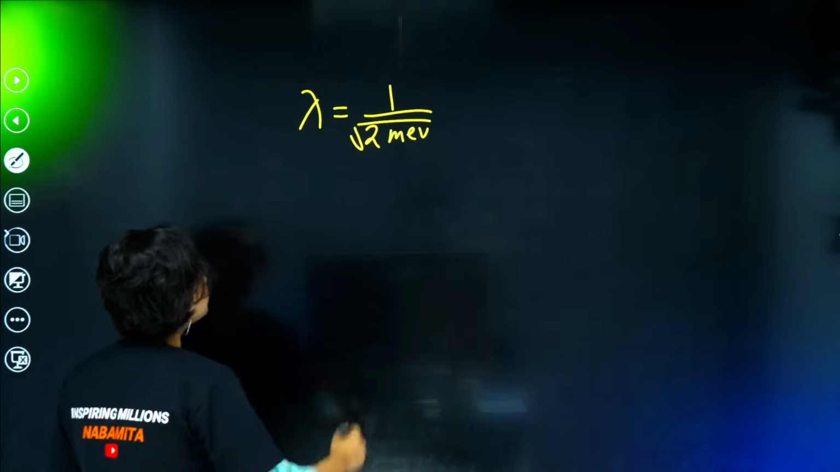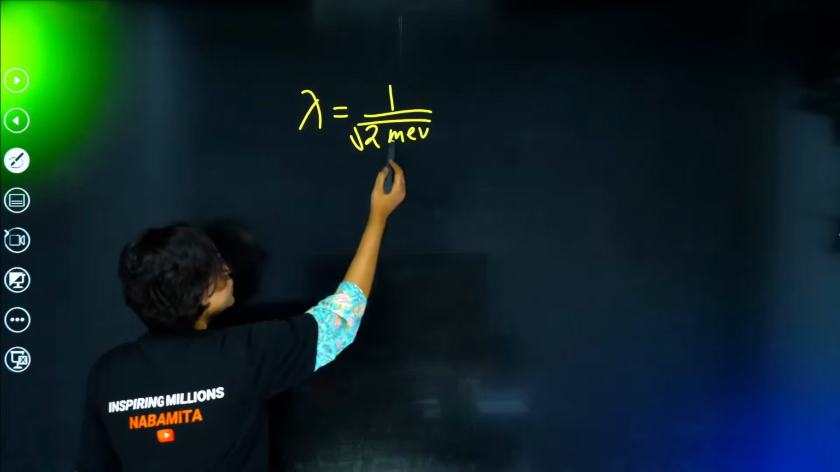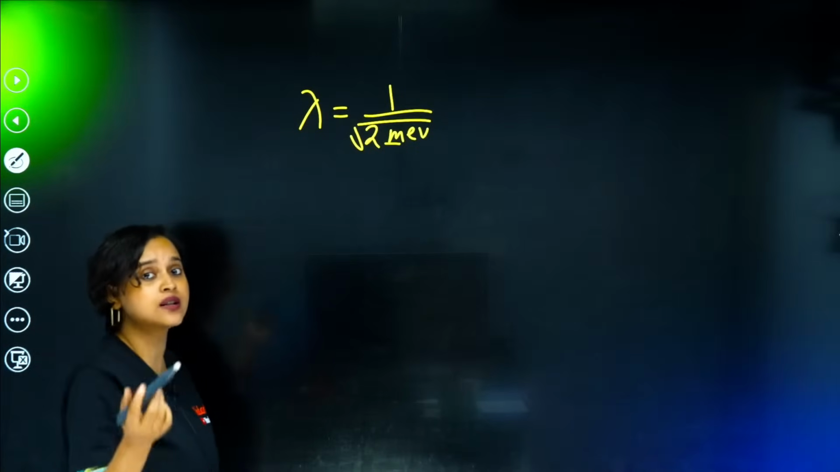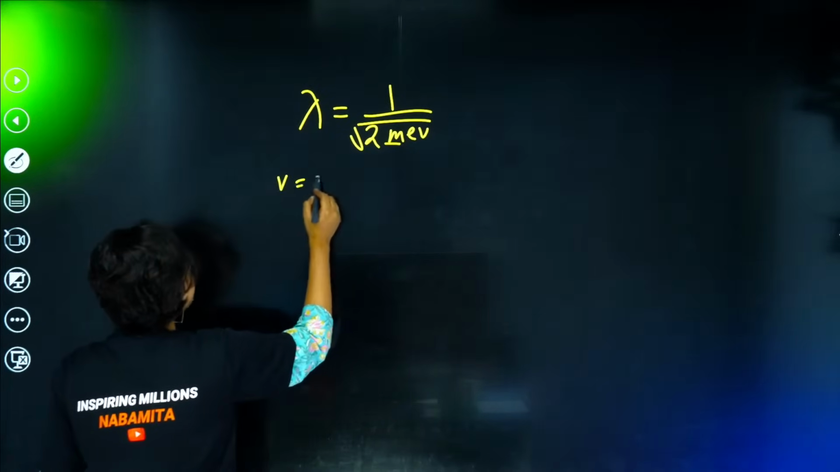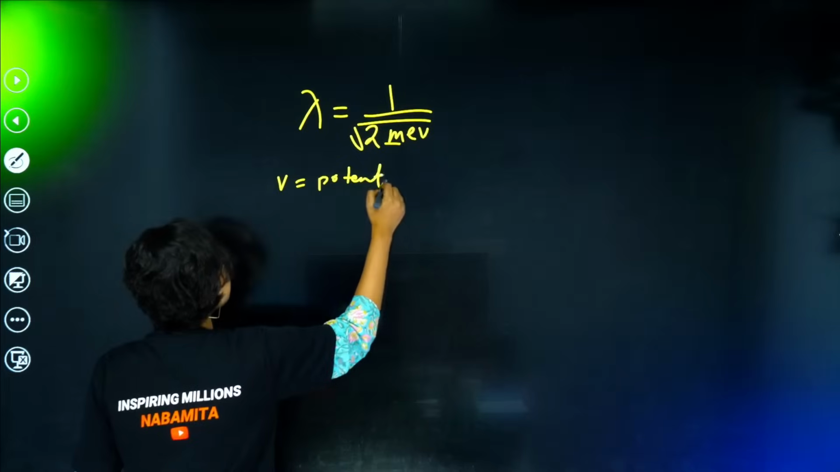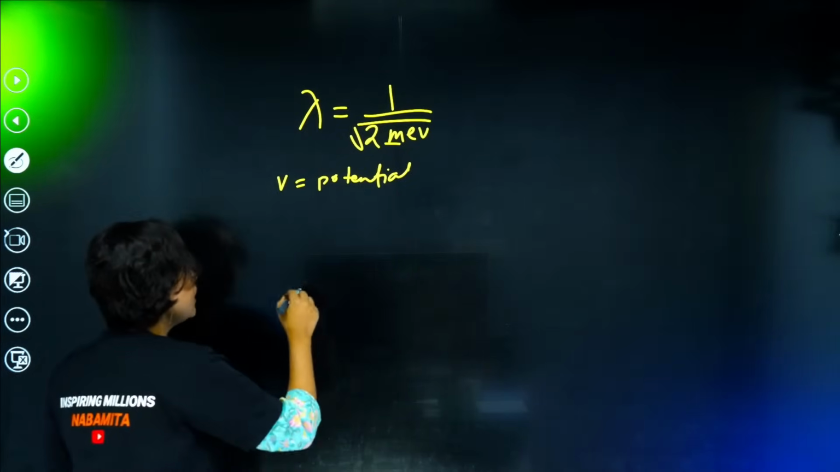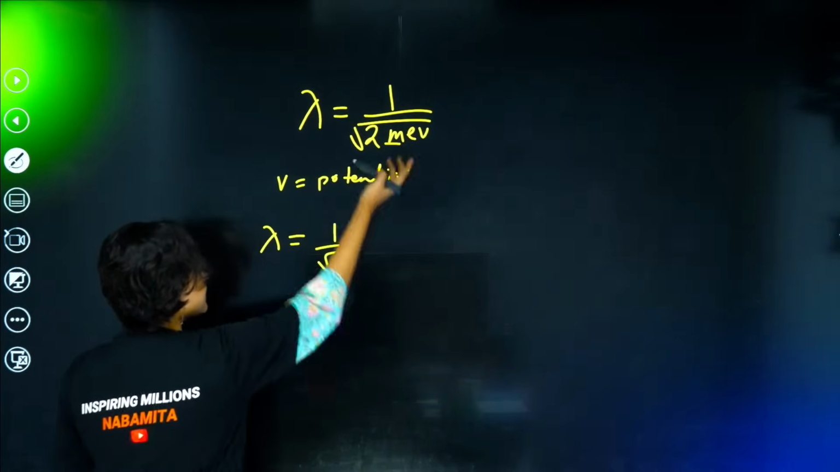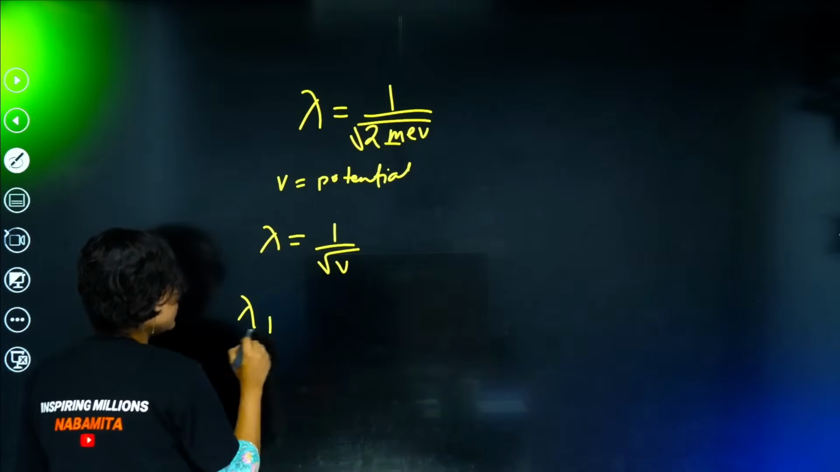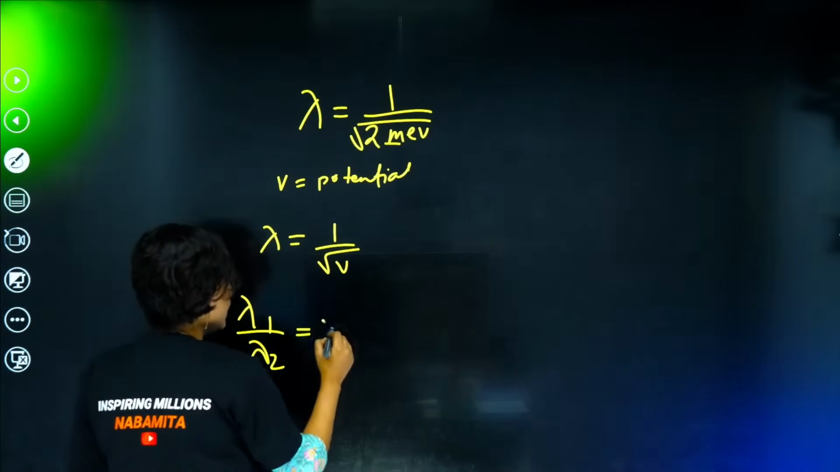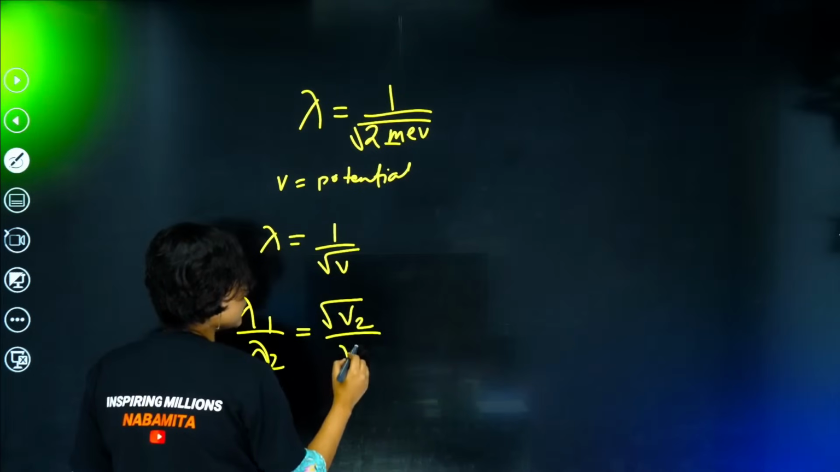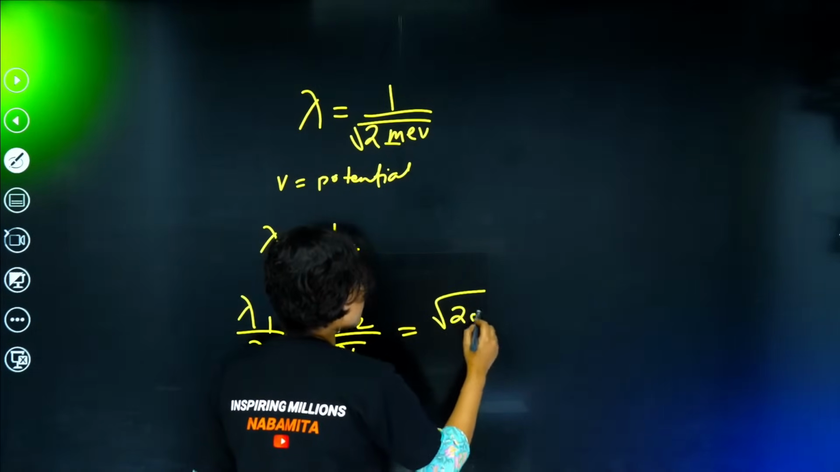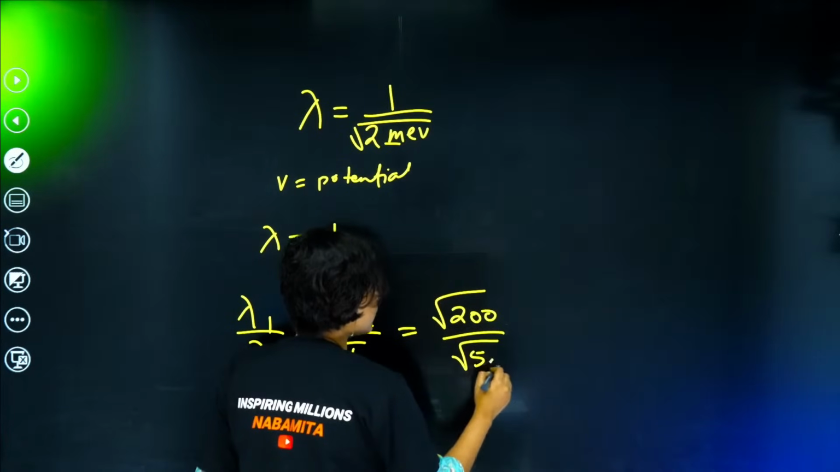If this is the correct answer, then we know that m is the mass of the electron and V is the potential, which is given to us for two different voltages. So I can write lambda is equal to 1 by root over V, and I can cancel out all the other terms. Then lambda 1 divided by lambda 2 comes as root over V2 divided by root over V1, which means root over 200 divided by root over 50.